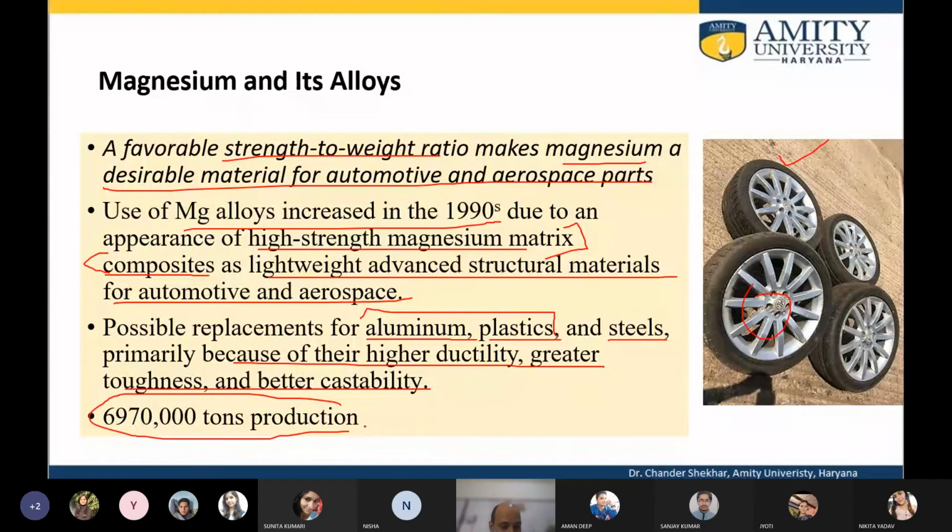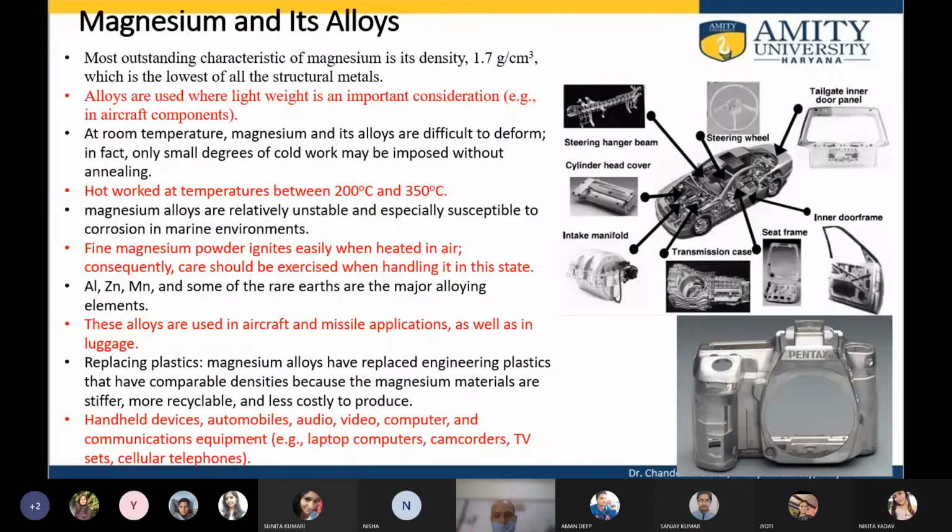This is the production of magnesium in 2018 worldwide. Almost 7 million tons of magnesium was produced, which speaks about the kind of consumption magnesium has.